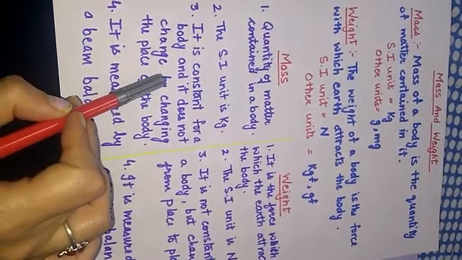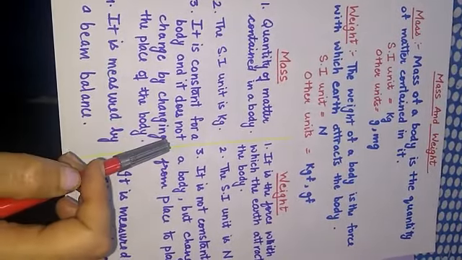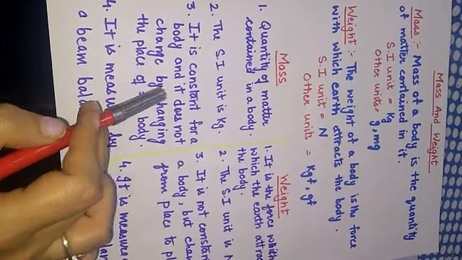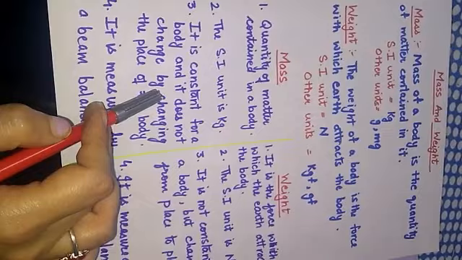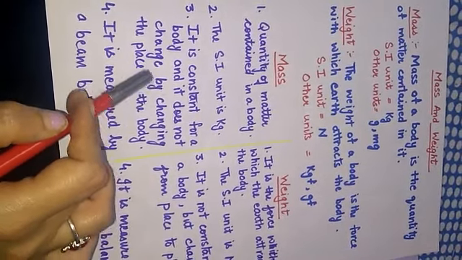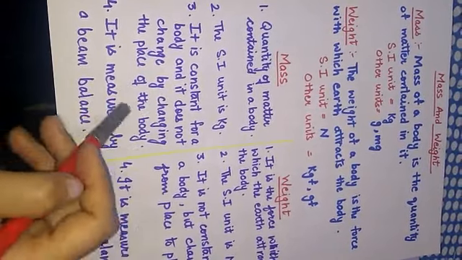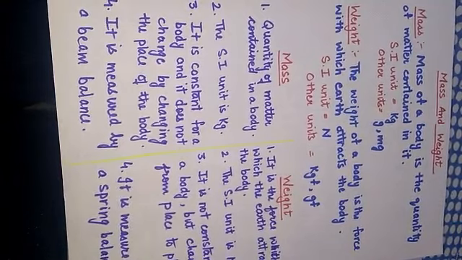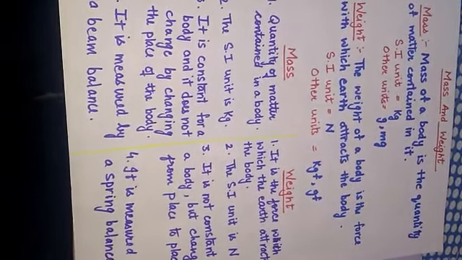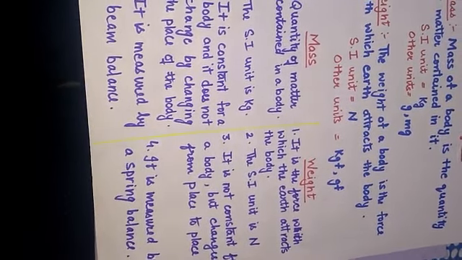Next point is very important. Mass is constant for a body and it does not change by changing the place of the body. It means the mass of the body remains the same everywhere. If we are on earth, and the mass of the body is 5 kg, it will be 5 kg. If we are on moon or any other planet or in space, the mass of the body will remain the same. But it is not the same for weight. It is not constant for a body but changes from place to place.